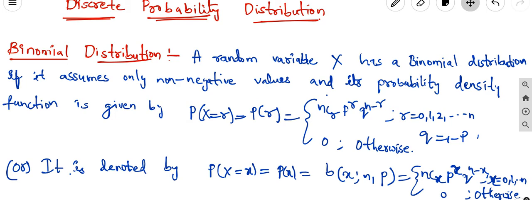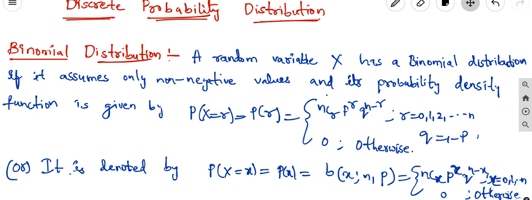The continuation of the discrete probability distribution, it is class 2. We are going to discuss the binomial distribution. The binomial distribution means a distribution having two values, one is success and the other is failure. The success probability is denoted by small p, the failure probability is denoted by small q.